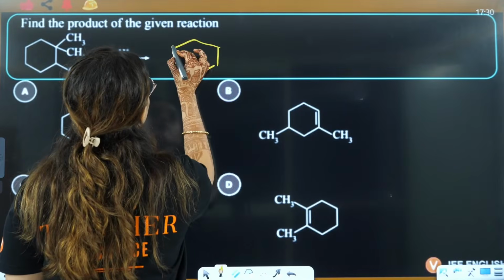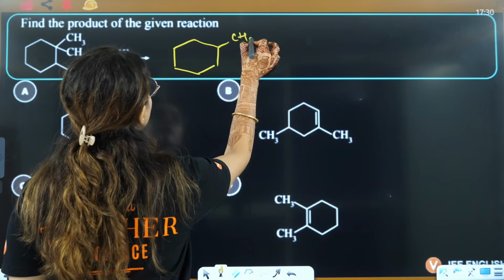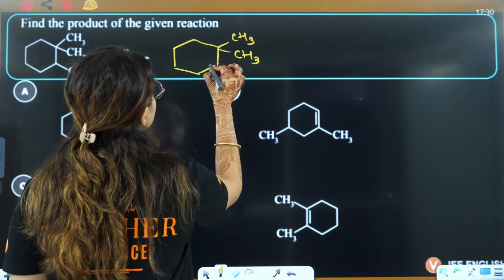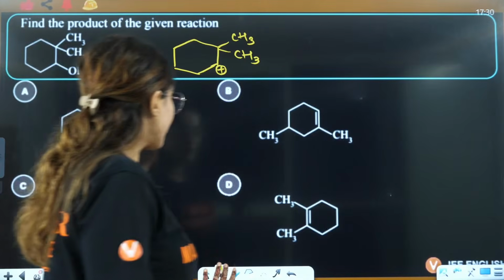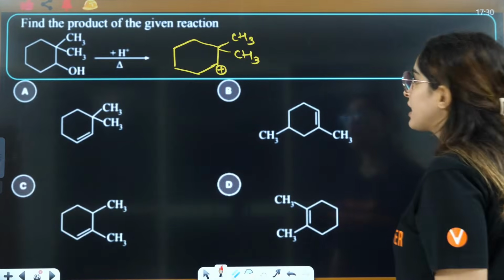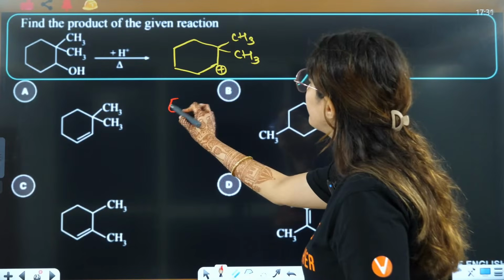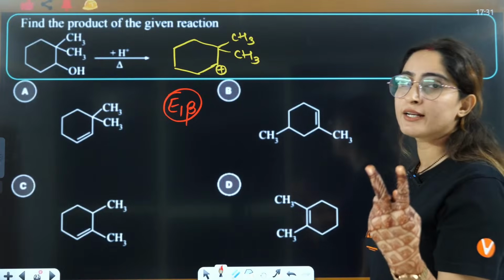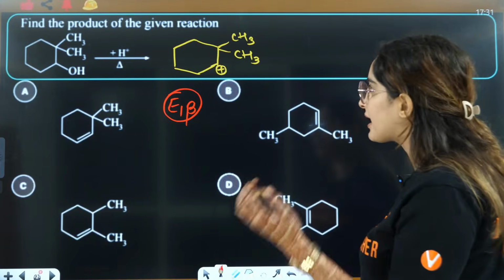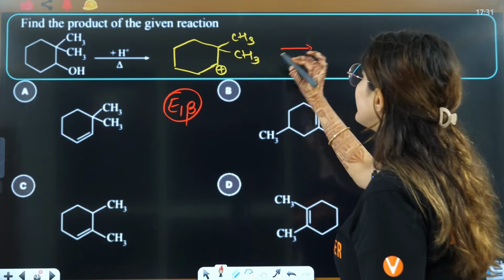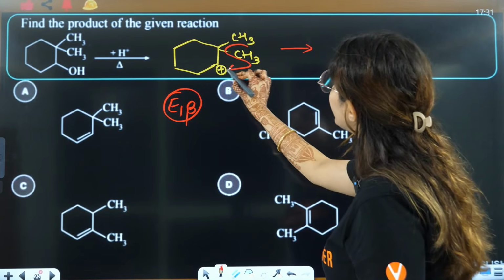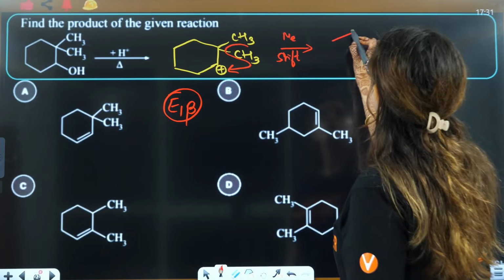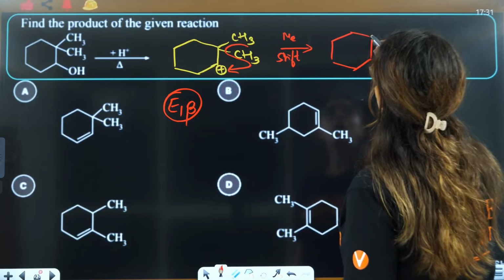Tell me guys, will it follow the E1 or E2 mechanism? What kind of mechanism will it follow? Anybody? It will follow E1 beta. Carbocation will be formed here because it's a 2 degree alcohol. In a 2 degree alcohol, a carbocation is formed, right? And we will actually do a methyl shift here. Methyl shift. Why? Because we want to make a stable carbocation.